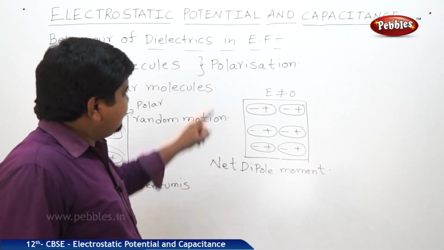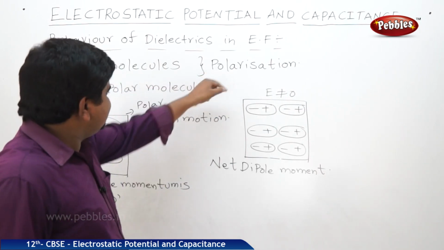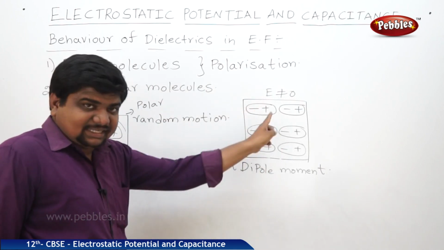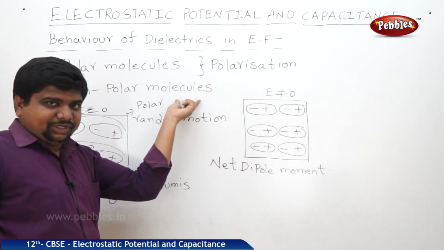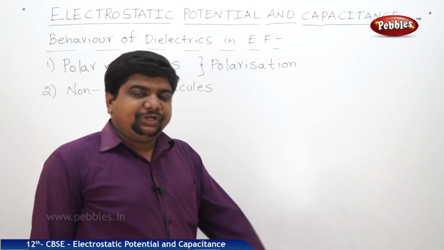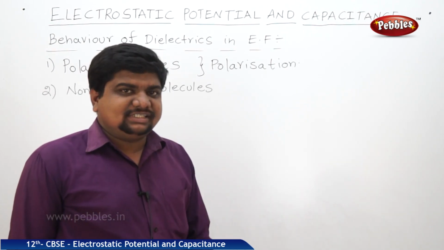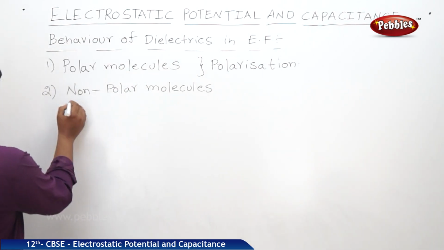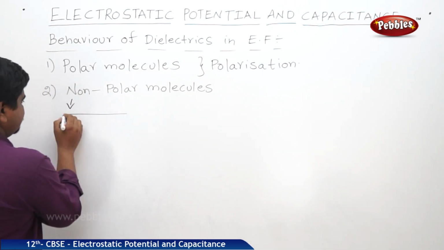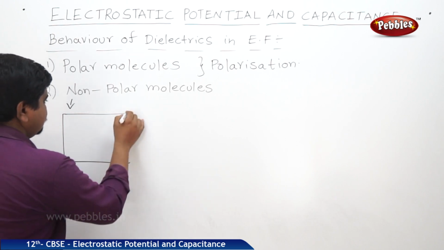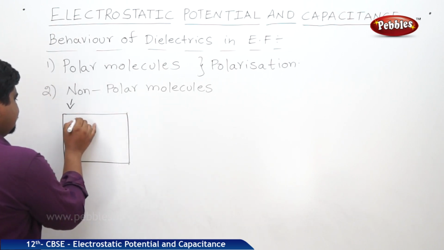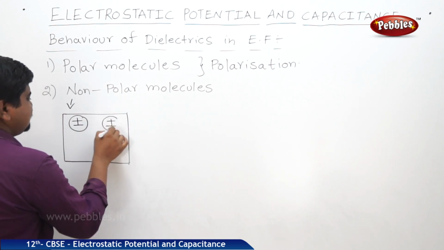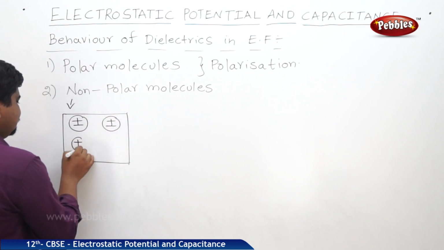Now we will see how the polarization takes place in non-polar molecules. In polar molecules, this is the case; how will it behave in the non-polar molecules? Now we are going to discuss the polarization process in non-polar molecules. How is the non-polar molecule structured? Like this. The centers of the two charge carriers will coincide.